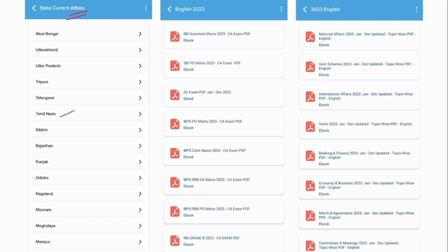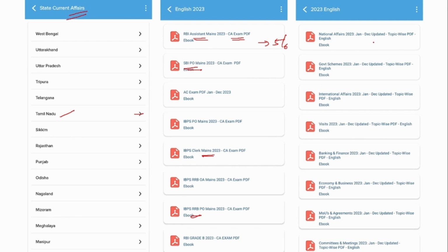For example, if you are preparing for Tamil Nadu state level exams, then you can click this tab and you will be able to see all the current affairs or news related to Tamil Nadu. Apart from that, we also provide PDF from the exam perspective. Suppose you are preparing for RBI Assistant Mains, then this tab will contain 5 to 6 months of current affairs, which has a high probability of being asked in RBI Assistant Mains. Similarly for SBI PO, RRB PO, Clerk Mains, all these are given under this section.